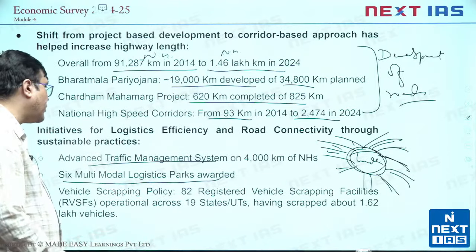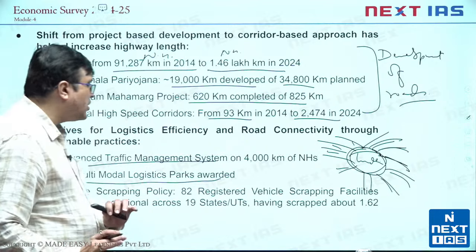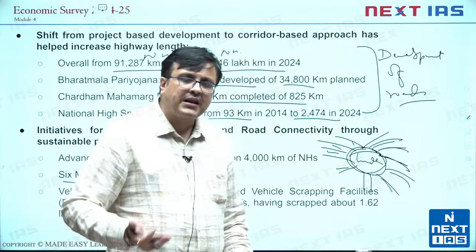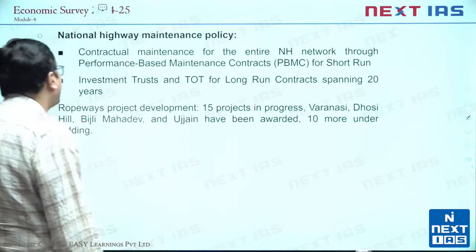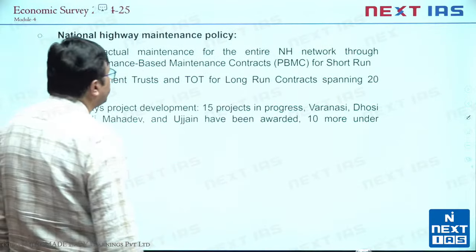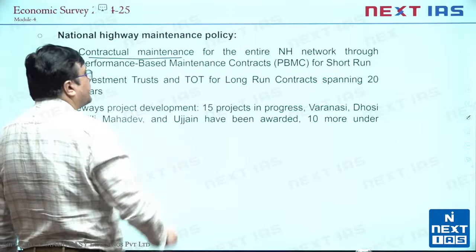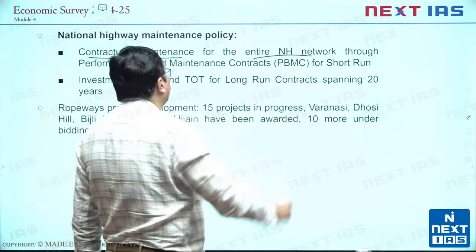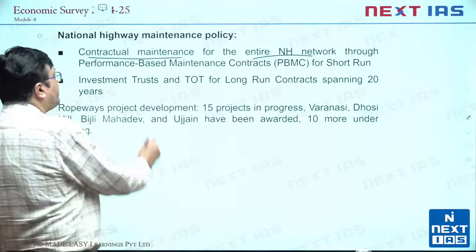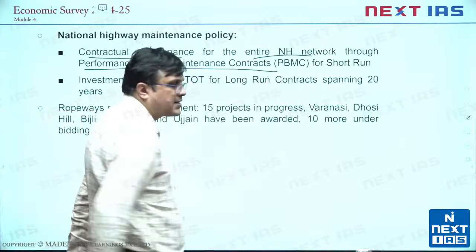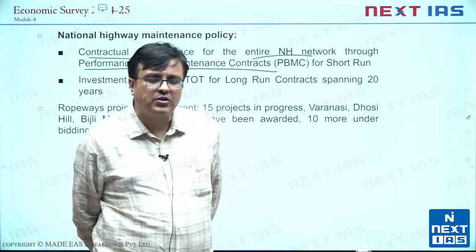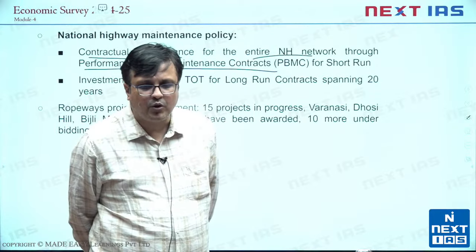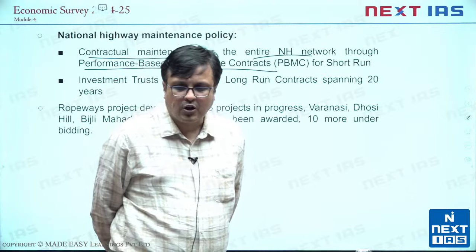Also, a vehicle scrapping policy has been introduced so that older vehicles can be scrapped and new ones brought in. Environmentally, we become more sustainable. Then of course the National Highway Maintenance Policy is there, where the government says they will give contracts for maintenance of the entire National Highway network through performance-based maintenance contracts for the short run. Those who perform well will keep getting their contracts renewed. Those who don't perform well will be removed from getting any new contracts.